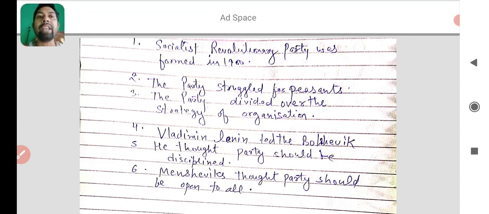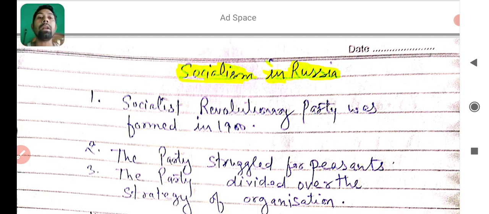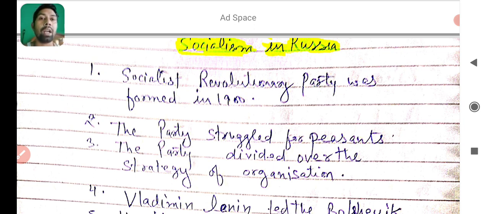And the next and final point of today is socialism in Russia. As you learned the meaning of socialism today, socialism here means equality in society. And you also learned about the views of socialist leaders like Robert Owen, Louis Blanc and Karl Marx about socialism in Europe. And now socialism in Russia. Who developed socialism in Russia? The people, workers and peasants formed a party named the Socialist Revolutionary Party in 1900 in Russia to revolt against the king.